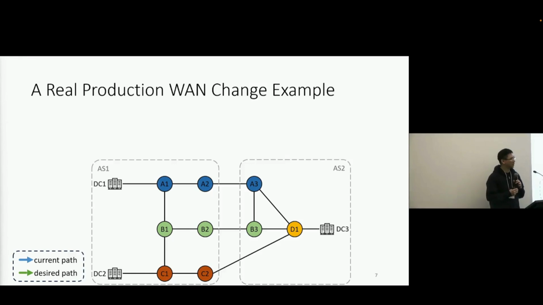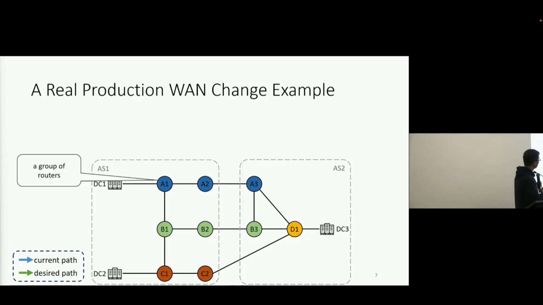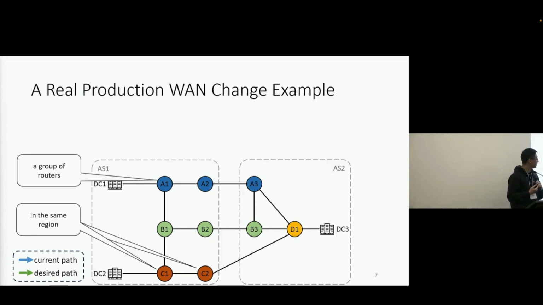Let me show you a real change example happening in our WAN to further understand this situation. So here we have two ASs, and every circle here represents a group of routers that serve the same role, and circles in the same color represent that they are in the same region. Originally in this network, traffic from DC1 to DC3 follows the path as shown in blue, and exits AS1 via B2.